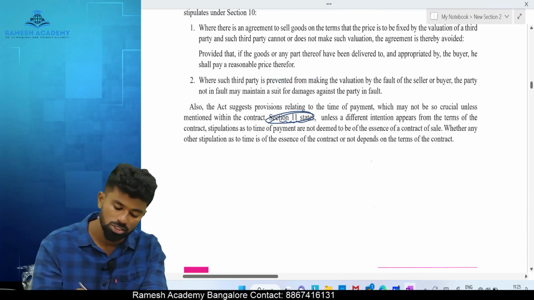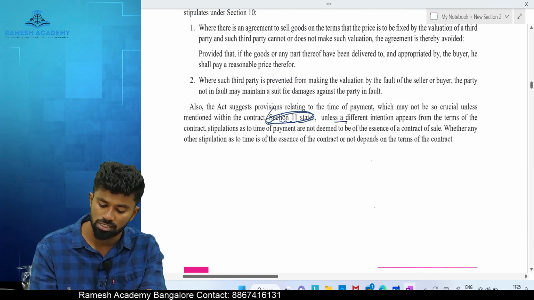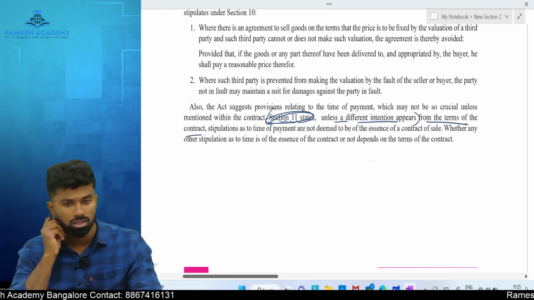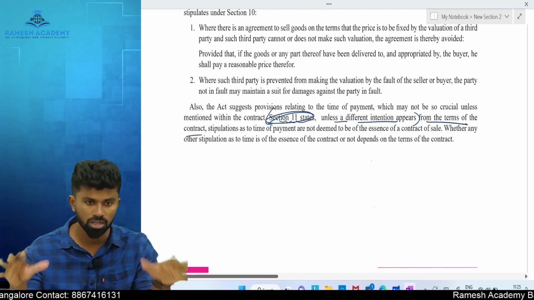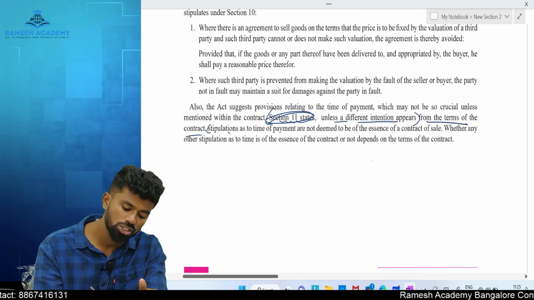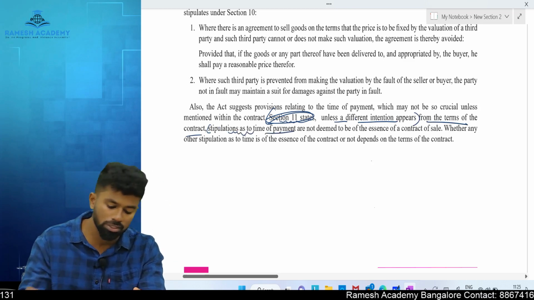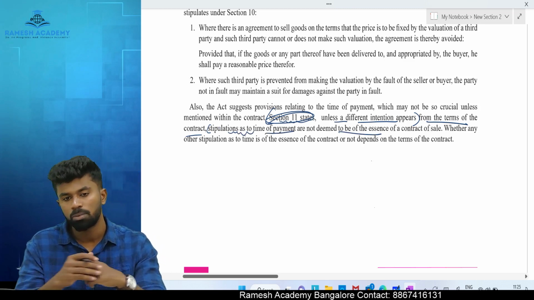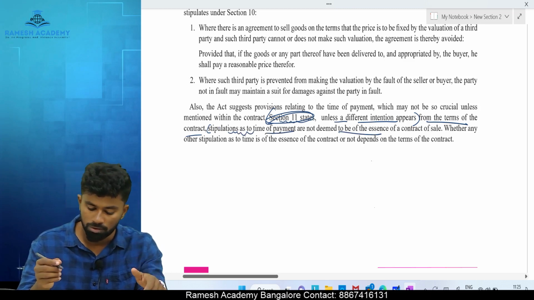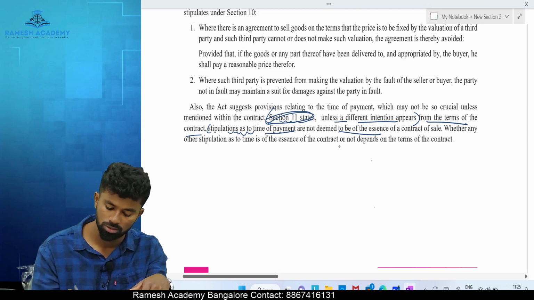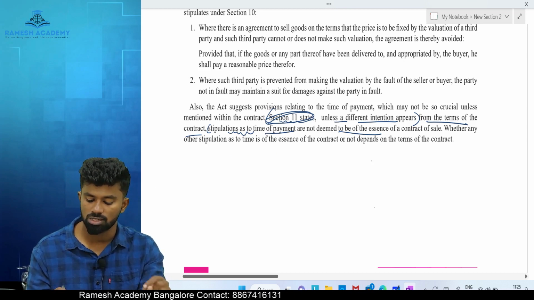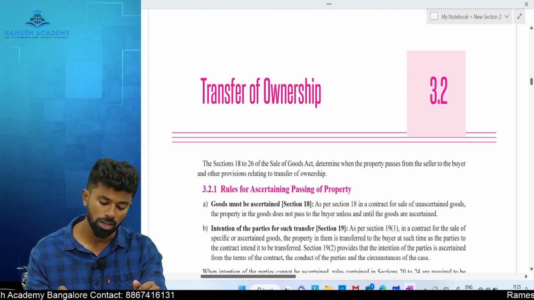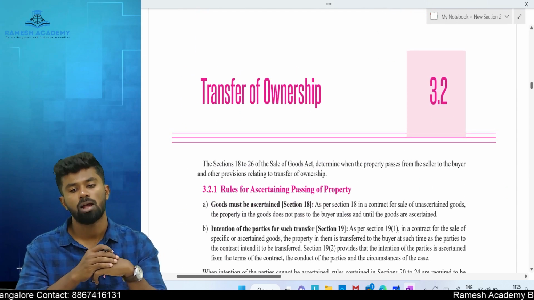Section number 11 states that unless a different intention appears from the terms of the contract, means there is nothing agreed by the parties, the agreement is silent, then stipulations as to time of payment are not deemed to be the essence of the contract. For payment, it is not the essence, but for delivery of goods, it is considered as the essence of the contract.